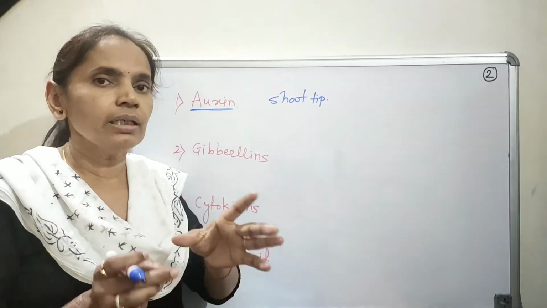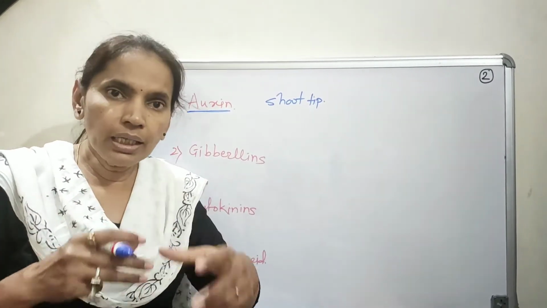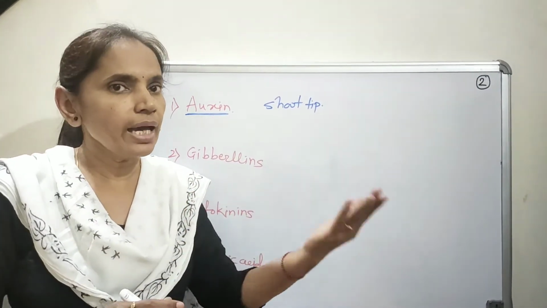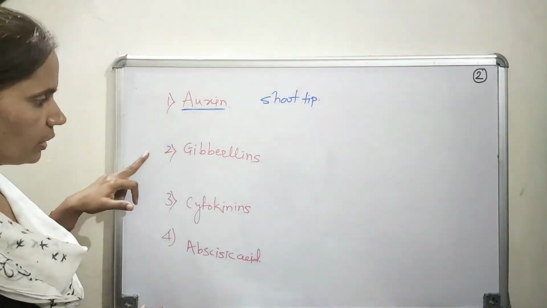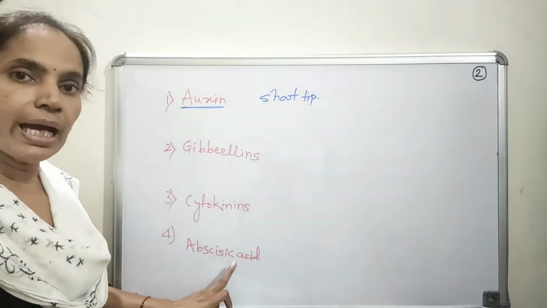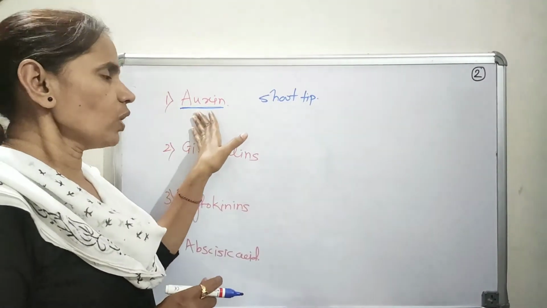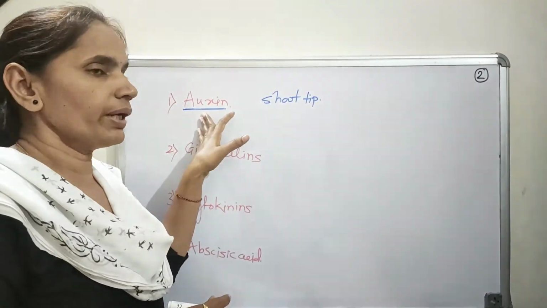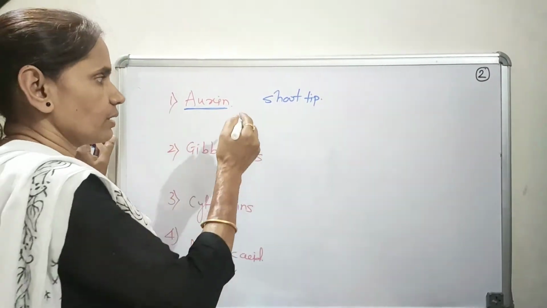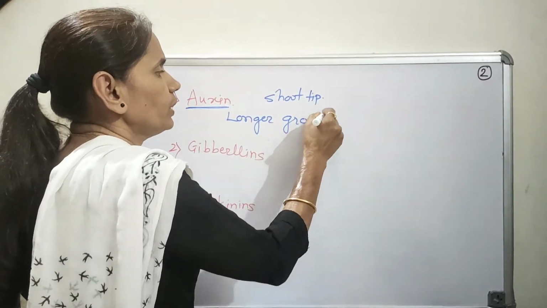One more thing is that a hormone may facilitate the growth or it may inhibit the growth. Anyhow, they bring about coordination in growth, as in plants as well as animals. So here auxin, gibberellins, and cytokinins are the plant growth promoting hormones, while abscisic acid is the plant growth inhibiting hormone. Auxin affects the growth at the shoot tip. It allows the shoot cells to grow longer.